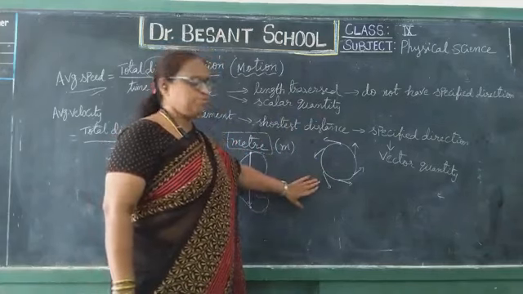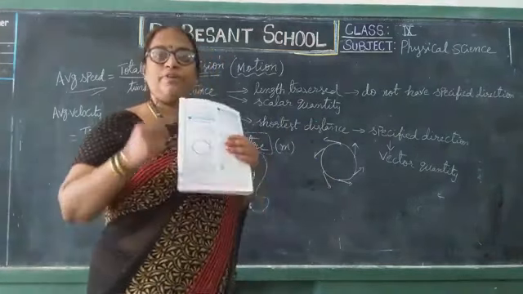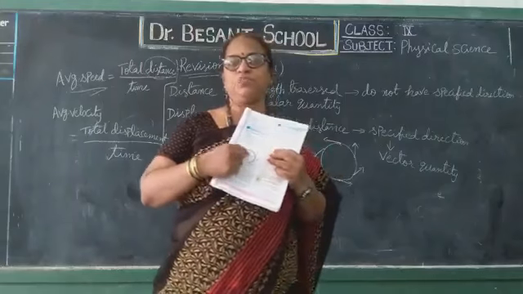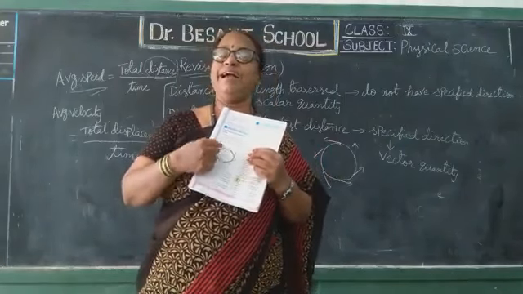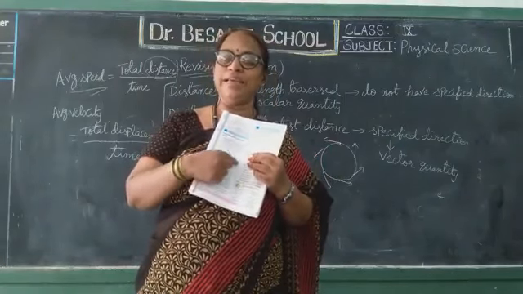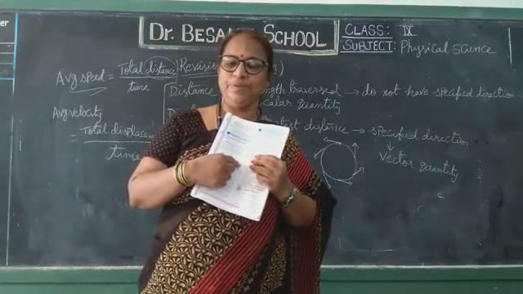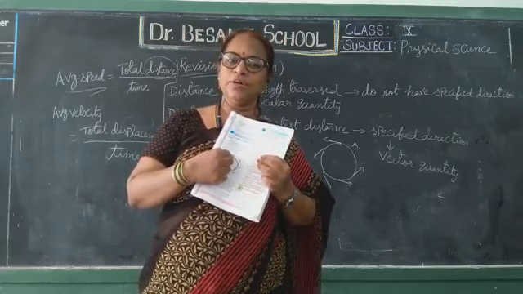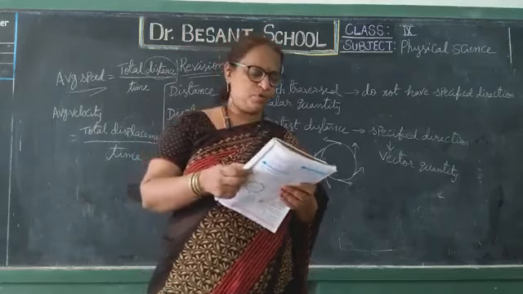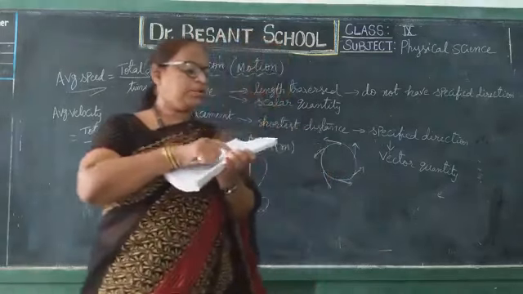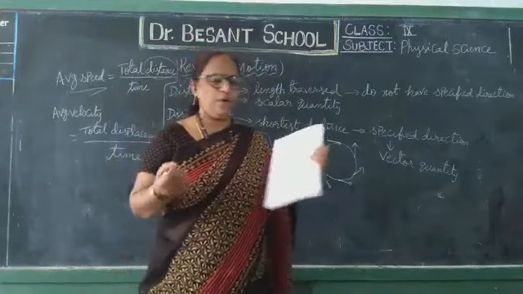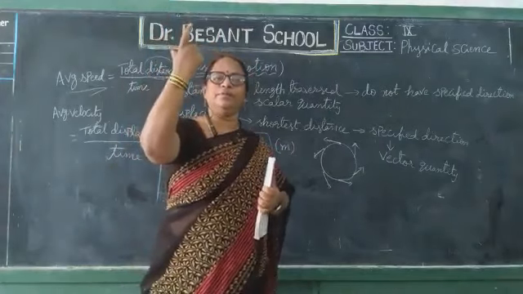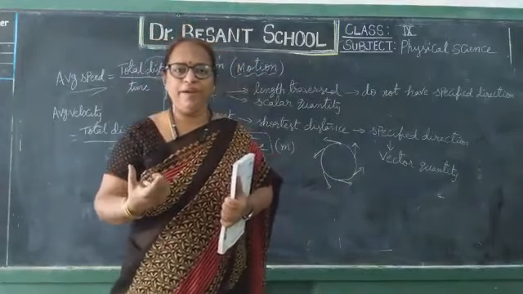So in this example, what we understood? The velocity remains constant, speed remains constant, but direction of velocity continuously changes. Clear, children? So it is also non-uniform motion. Now third example, if you throw any object into air, what will happen?